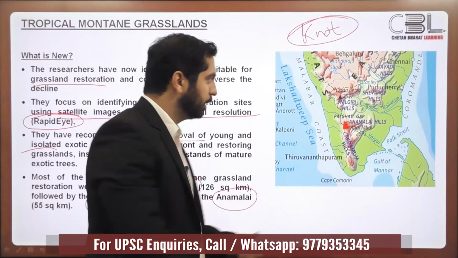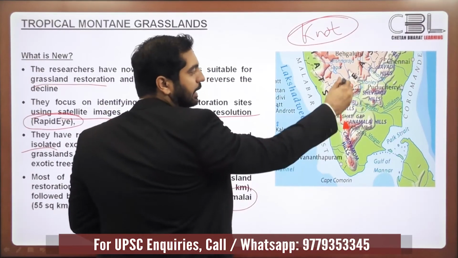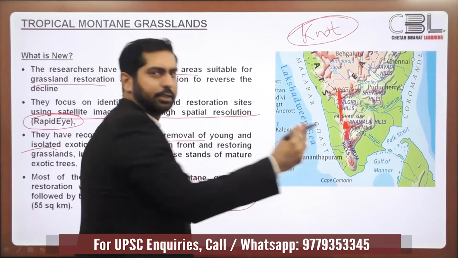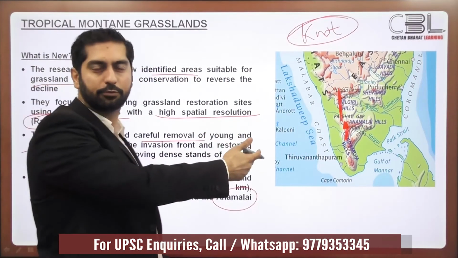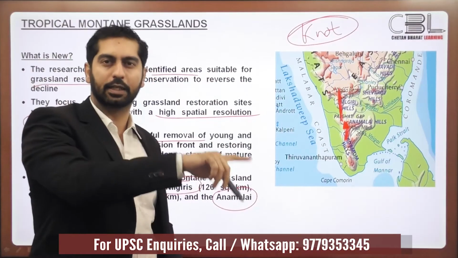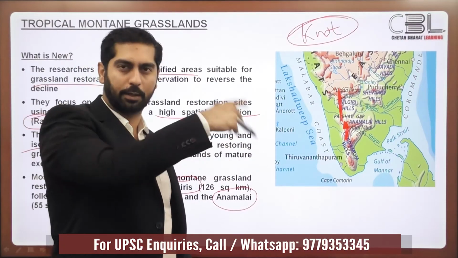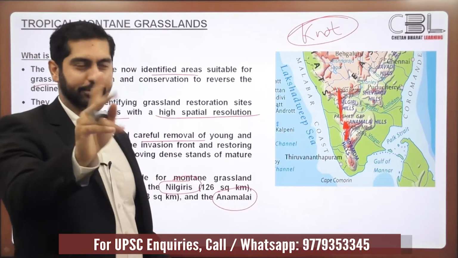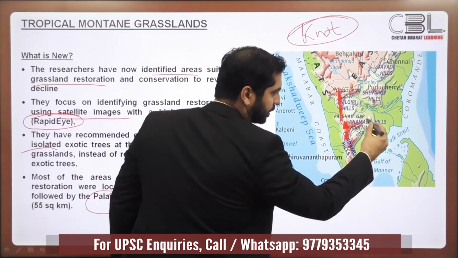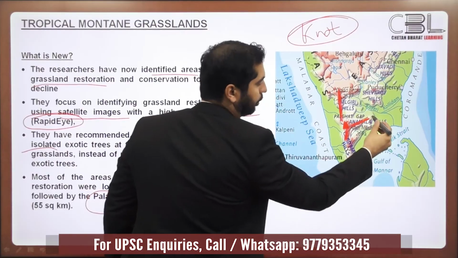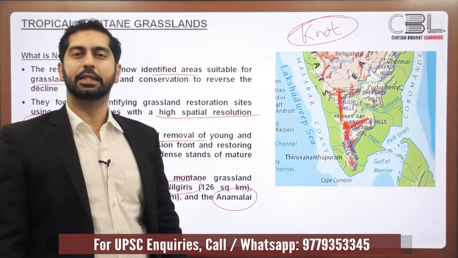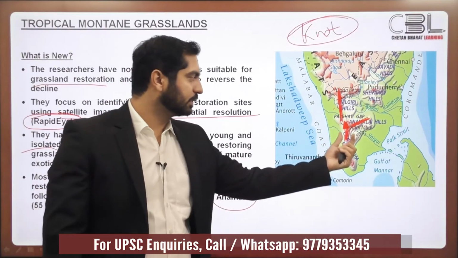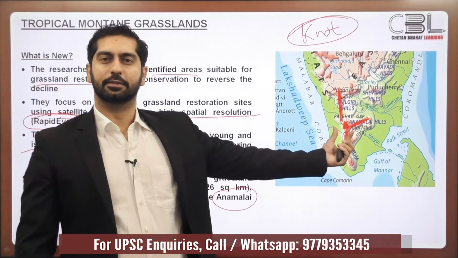From this Anai Mudi, if you go north, you have Nilgiri Hills. If you go south, you have Anaimalai Hills, the very range where this Anai Mudi is formed. Anai Mudi Mountain is a part of Anaimalai range, sorry. And to the northeast of it, you have Palani range. So Nilgiri Hills, Palani Hills, Anaimalai Hills.